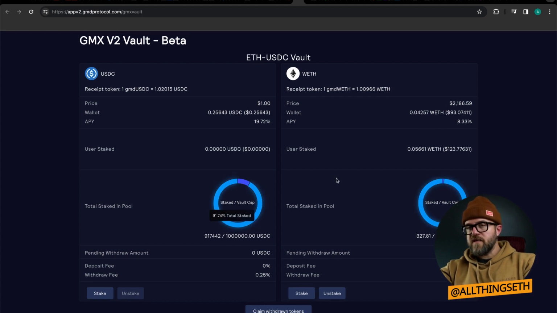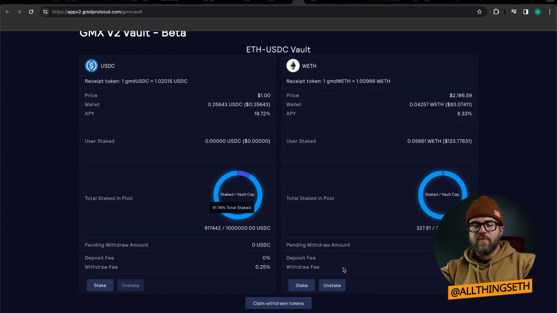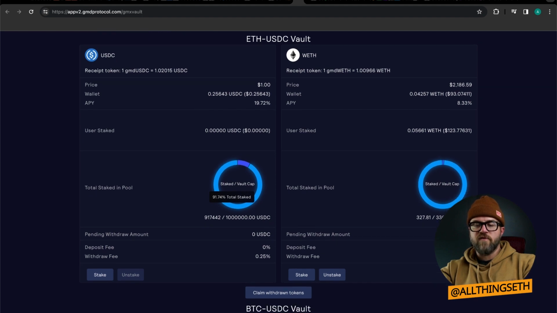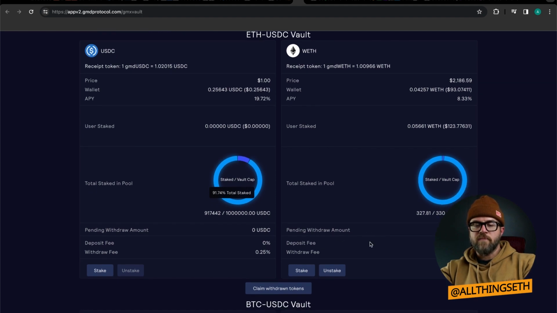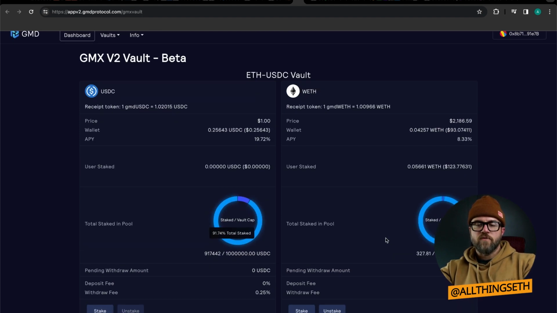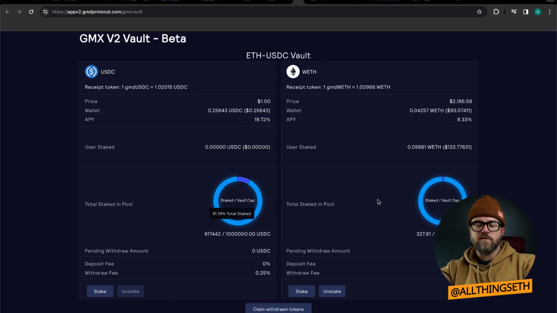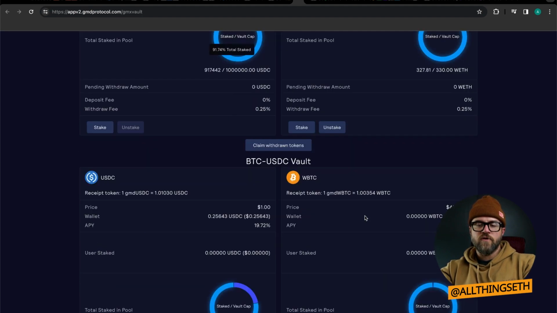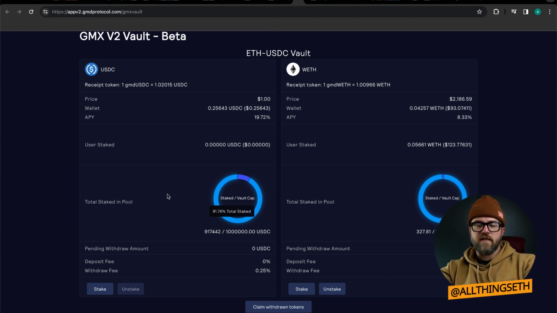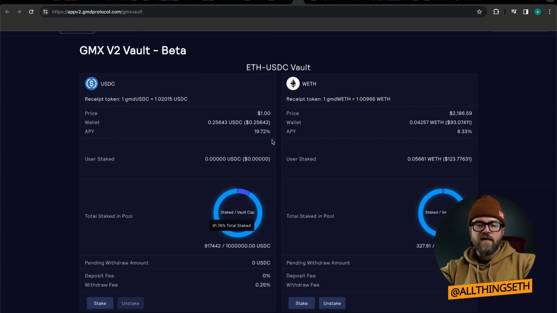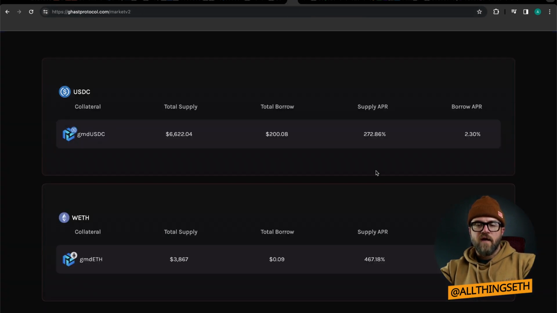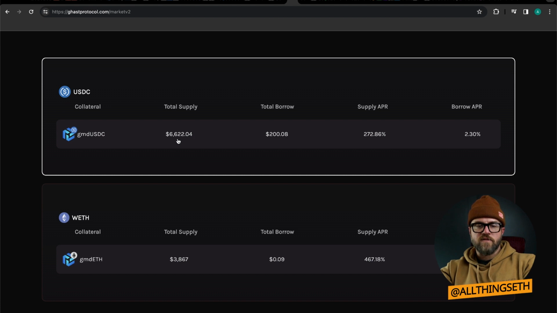And now actually through the end of the year, there is no deposit fee, which is awesome. There is a withdrawal fee of 0.25%, but there is no deposit fee, which will change in the first quarter of 2024. So make sure to get into these. They are pretty full right now, so you may not get a chance to, but USDC has some room in it, and so you could certainly loop this 19% here, and then take it into Ghast and borrow up to, let's see, the $6,000 worth of borrow here, and at 2.3%, you're still making what's that?